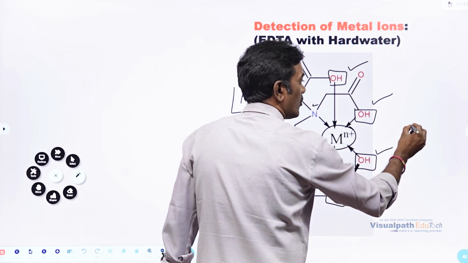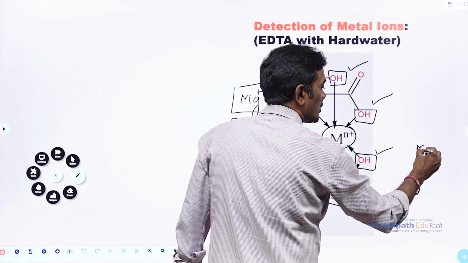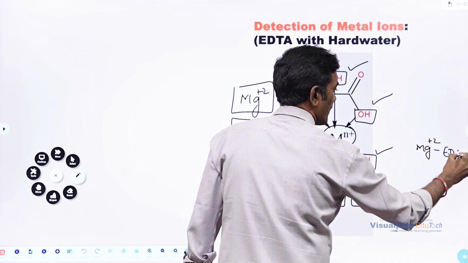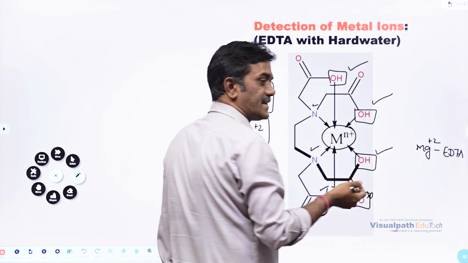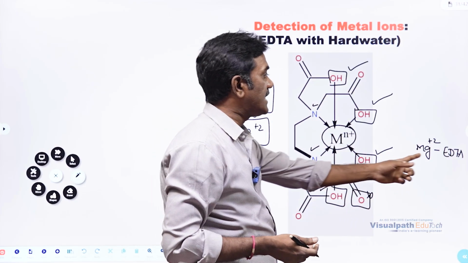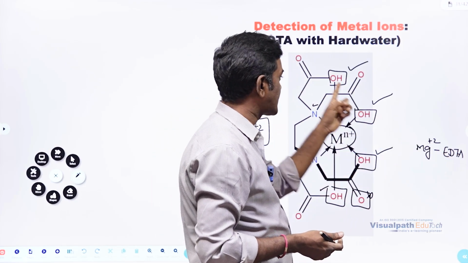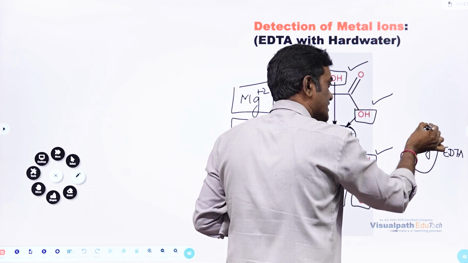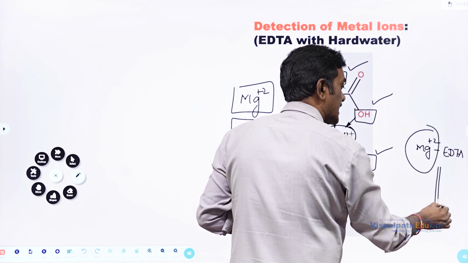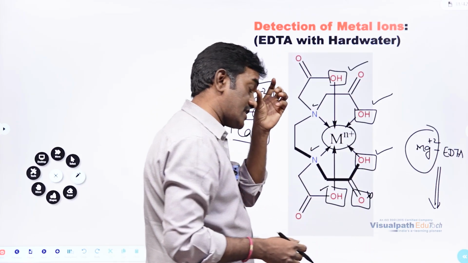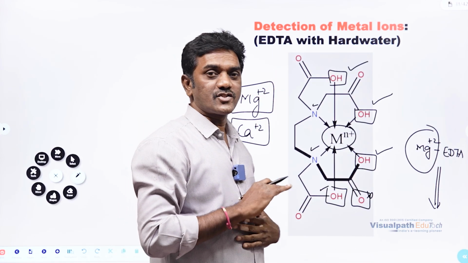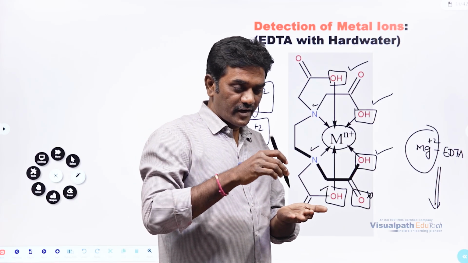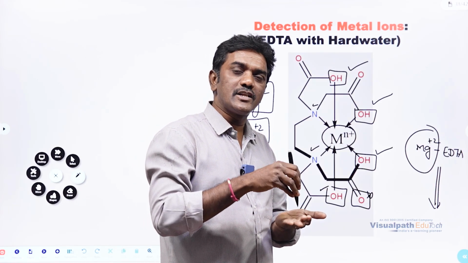Imagine now the magnesium ion is going to form a complex with EDTA. What is the meaning of EDTA? Ethylene diamine tetraacetate. That is the structure of this. So once after forming this complex, this will give us an indication with color changes. How? Actually EDTA has no color. EDTA is colorless only. Then how to identify the formation of the complex of EDTA with the magnesium ion?